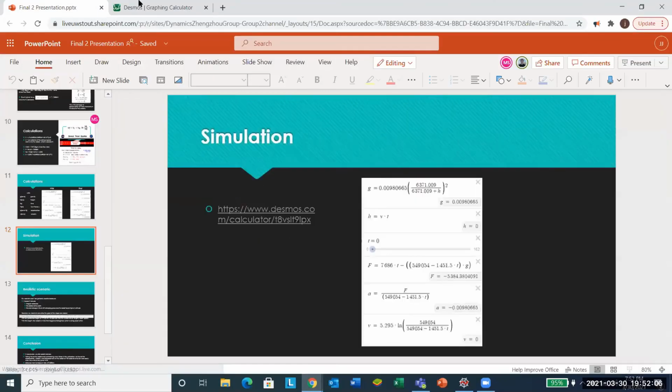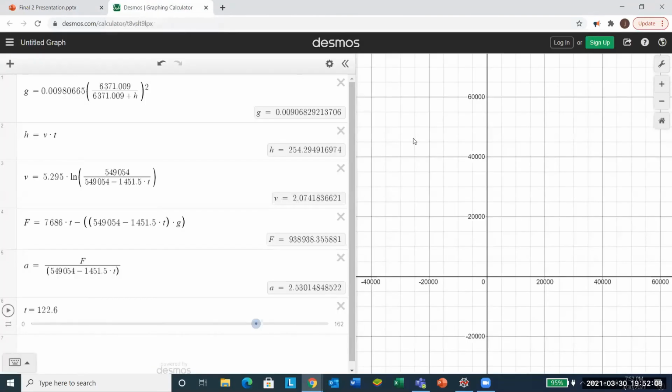And then to look at the simulation, it's just here in Desmos. We can change the time to any given time. I have it set between 0 and 162 seconds. But as you can see, we can go at any time and find what the rocket's acceleration, velocity, and height is, as well as the effect of gravity at any time.